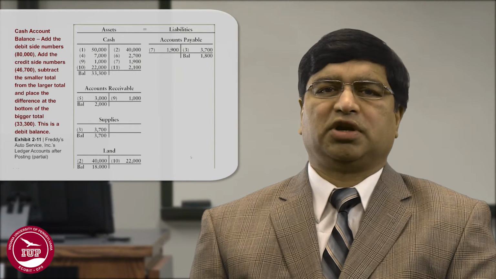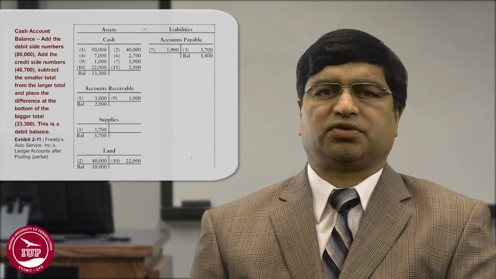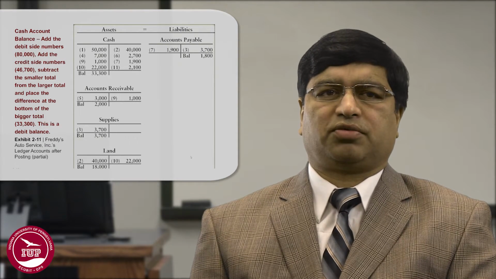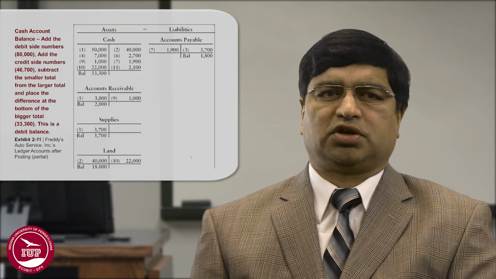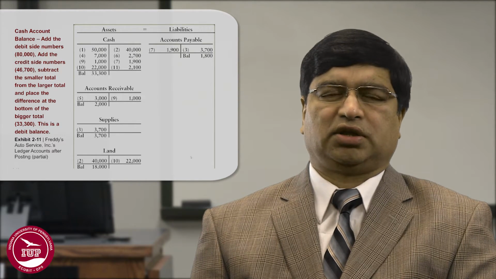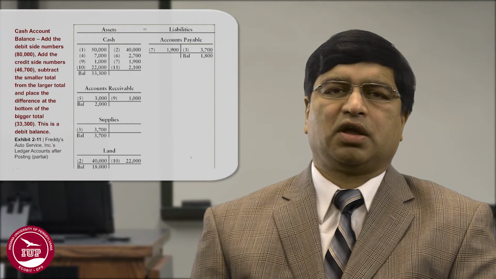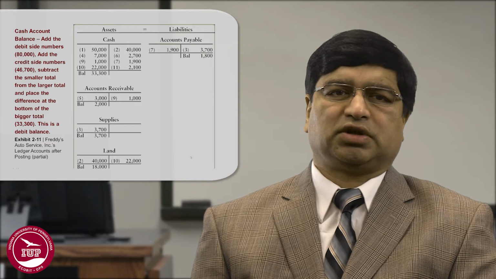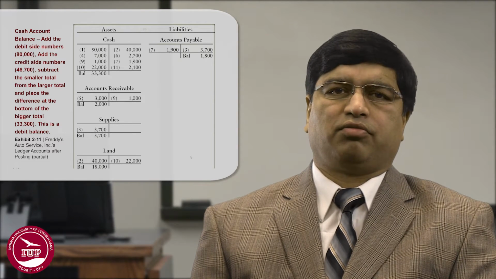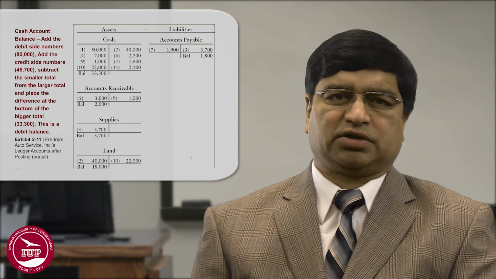You add up the numbers on the credit side, which add up to $46,700. You subtract the smaller total, 46,700, from the bigger total, 80,000, and you get a balance of 33,300. Place that difference at the bottom of the bigger total, that is, on the debit side for cash.